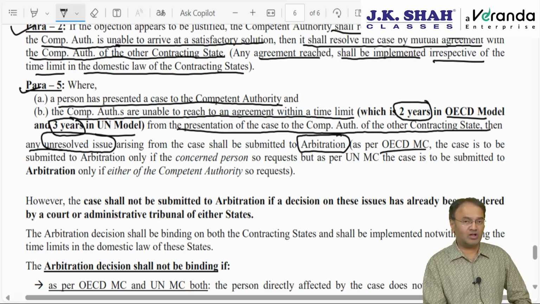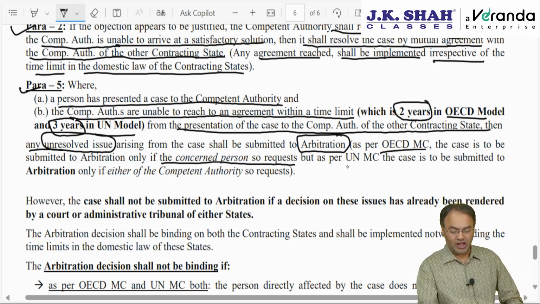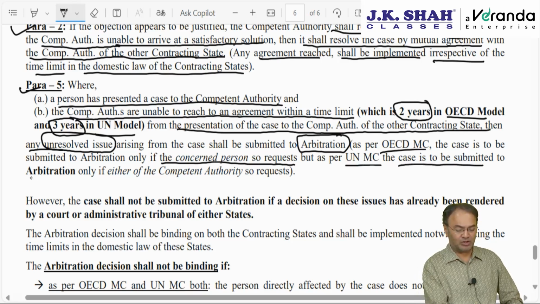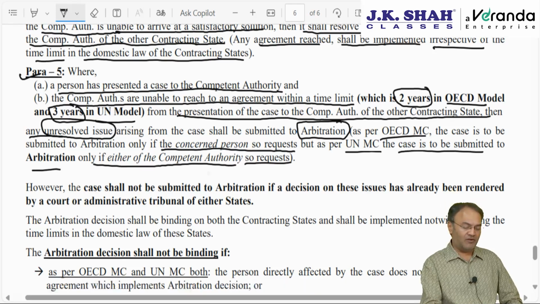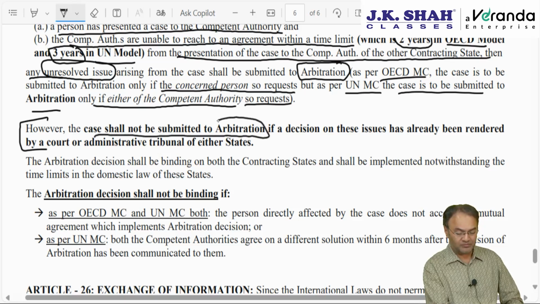As per the OECD model, the case is to be submitted for arbitration only if the concerned person requests it: sir, enough now, you are not able to resolve, now send it for arbitration. And as per the UN model convention, which India generally follows, the case is to be submitted to arbitration only if either of the competent authorities requests. However, what is important from the exam point of view is this point: the case shall not be transferred from the mutual agreement procedure to arbitration.